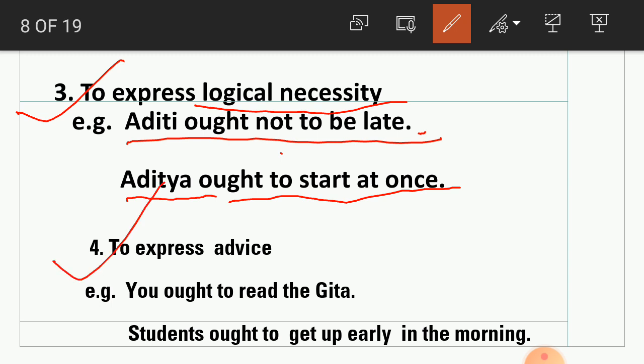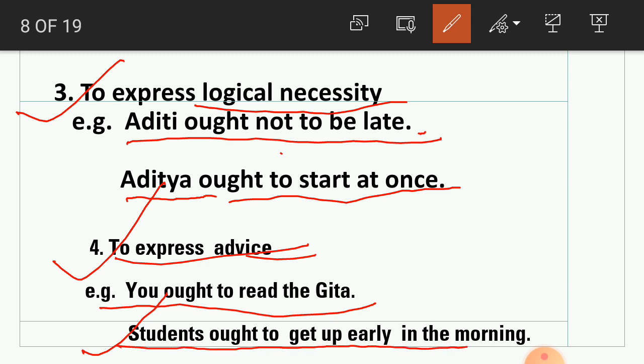Now number 4, student, to express advice. You ought to read the Gita. So this is an advice here that you ought to read the Gita. Now, student ought to get up early in the morning. So this is also an advice for a student that a student ought to get up early in the morning. That's why ought to is used here.